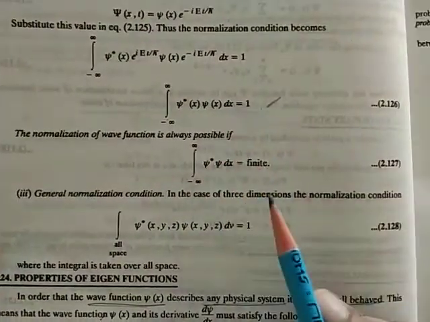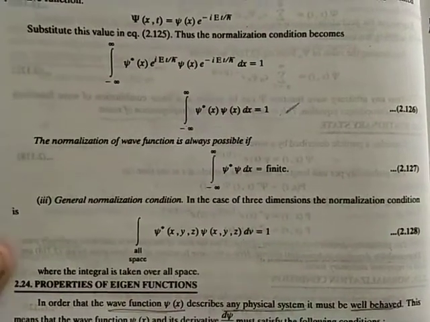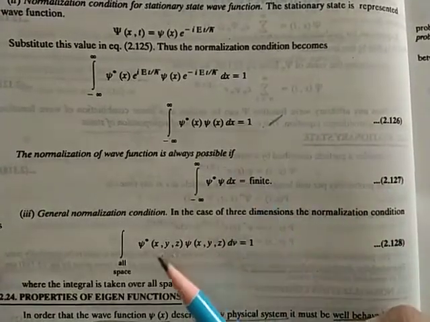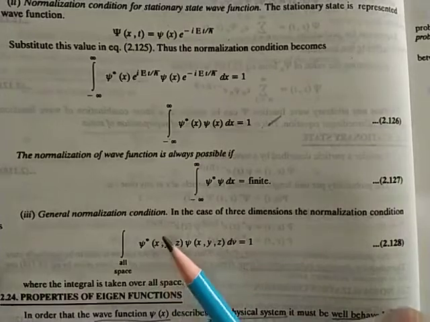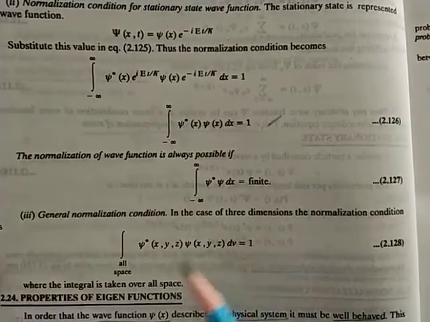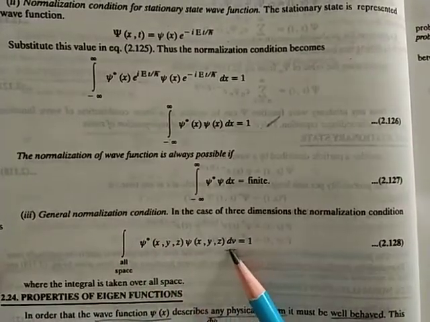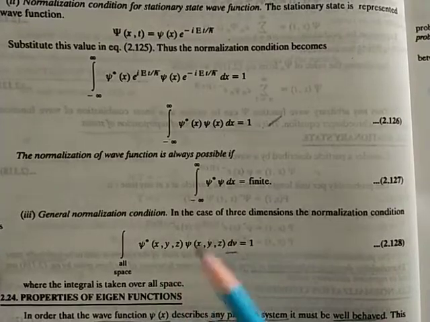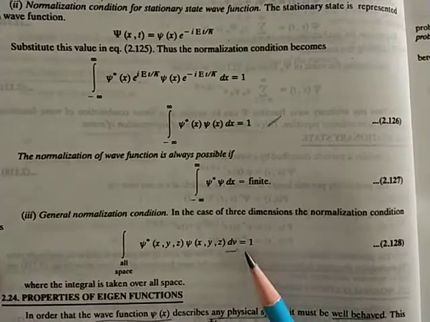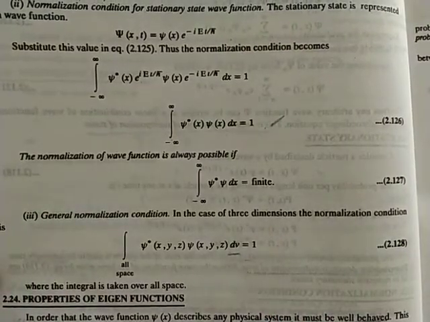When we move towards the case of 3-dimensional space, the normalization condition would change to x, y, z. So psi star would be a function of x, y, z, and psi of x, y, z, and we would integrate it with respect to v, that is volume, so the whole space is covered, and this whole integration must be equal to 1. So this is the general normalization condition for the wave function to be normalized.